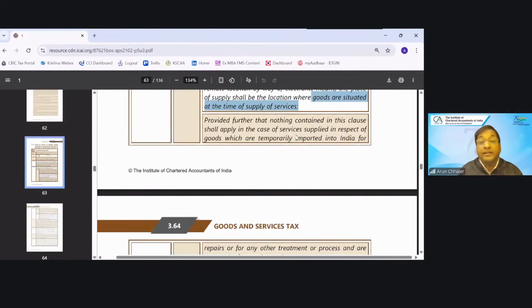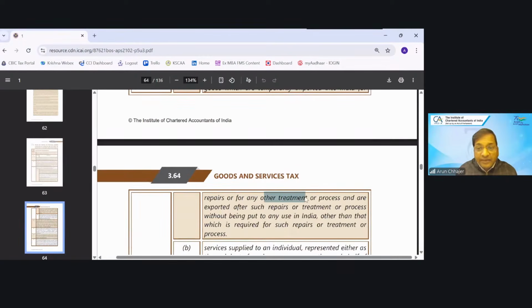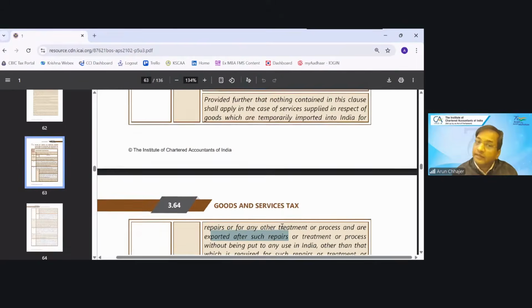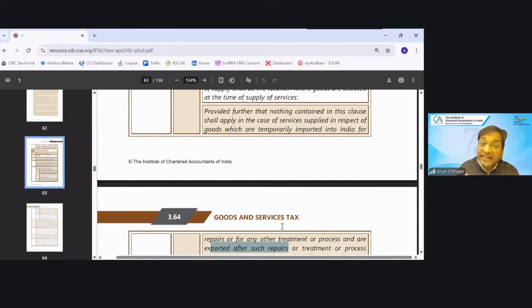Now, very important. Temporary import case. If the goods are temporarily imported into India for repair or for any other treatment or process, and are exported after that repair, in that case, what would be the place of supply? The place of supply will not be decided by this clause. It will be decided by the normal clause, that is the location of the recipient.